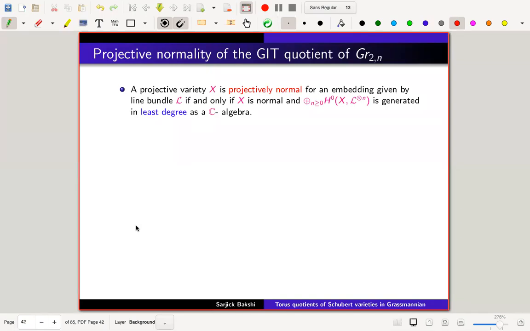Least degree in the sense of degree 1, or it may so happen that only in the even degrees it can come. So the least degree generation is sometimes called R1 generation as well.